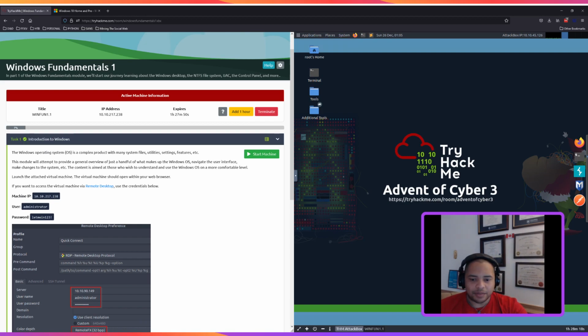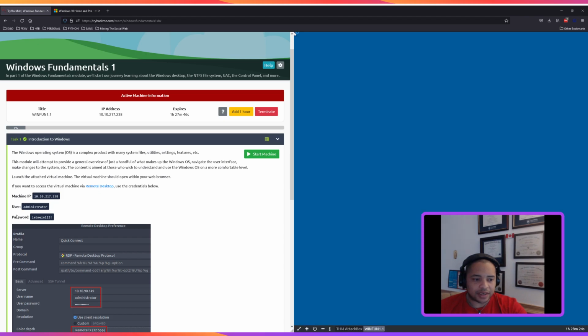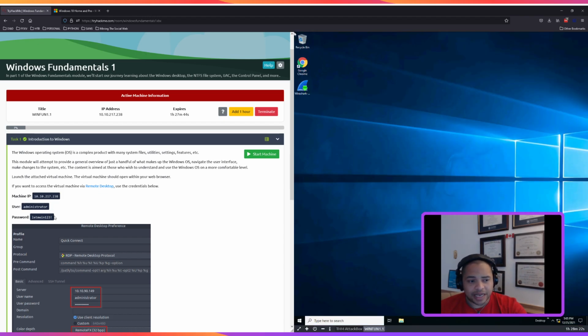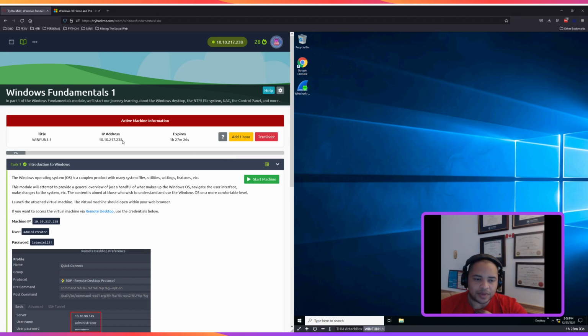We have our machine's IP, and the user is administrator and the password is letmein123 exclamation point. You can use this information in remote desktop if you decided to use OpenVPN or something to connect to the TryHackMe cyber learning range. I decided to go the easy way out and use their attack box.